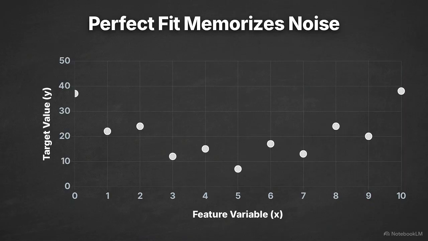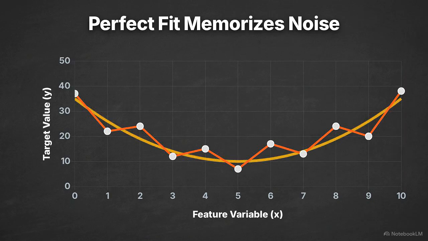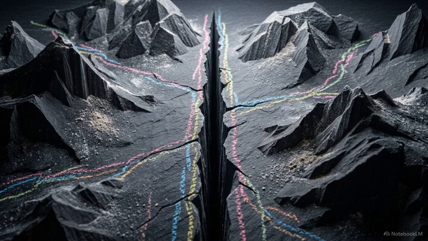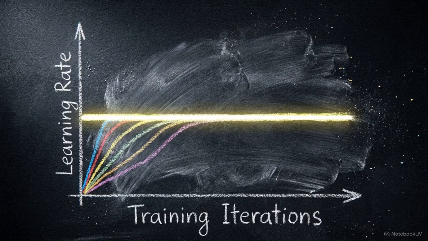The final challenge is overfitting, a configuration that memorizes training data but fails completely on unseen data. A model that perfectly hits every single training data point is often brittle. It has captured noise rather than the underlying trend. In high-dimensional space, the absolute deepest minimum is often a narrow, overfitted crevice. To counter this, architects often keep the learning rate constant instead of decaying it to zero as the search concludes.